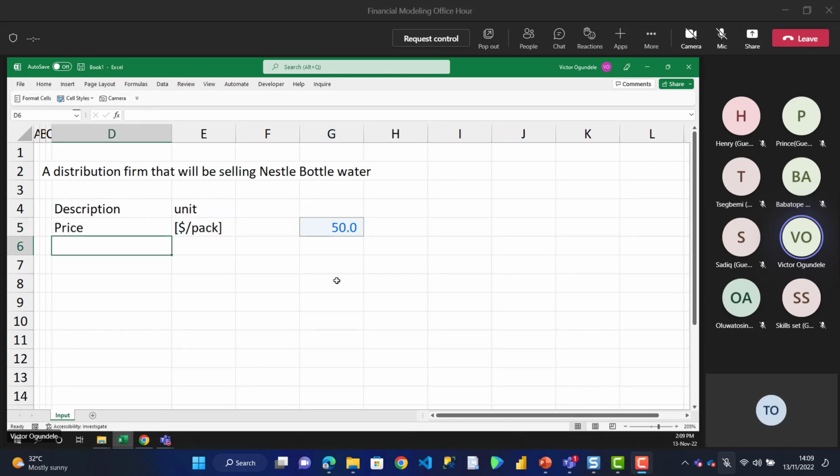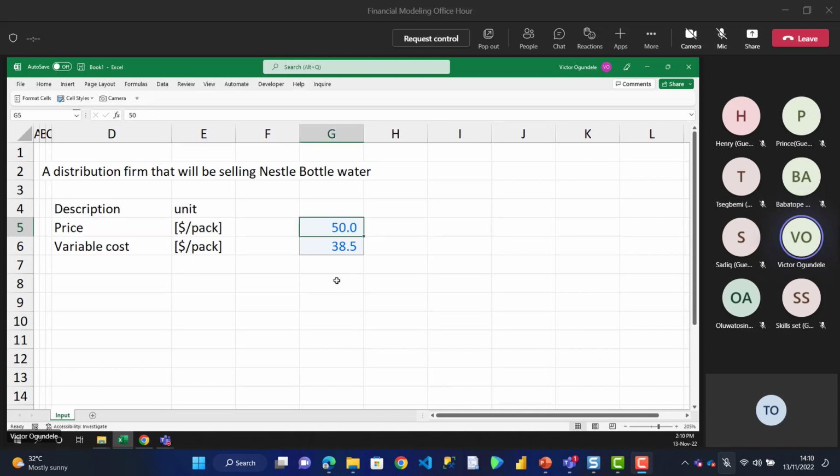We have our price. So if we have our price, then definitely we need to have our unit cost. But let's just call this our variable cost. Let's use the approach of our management accounting. So then maybe we are saying variable cost per pack. We keep that at 38.5. I think that's good.